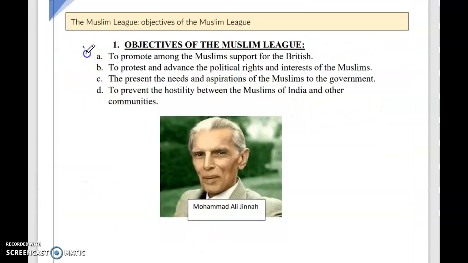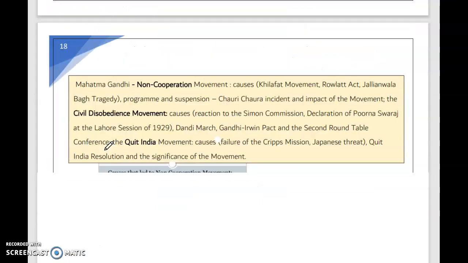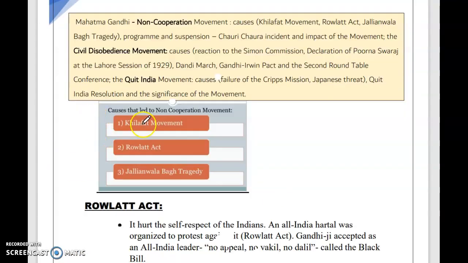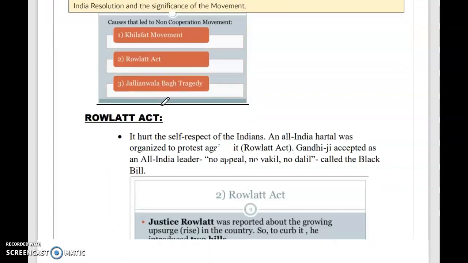Objectives of the Muslim League. Again, a very important topic. The Khilafat movement, Rowlatt Act, Jallianwala Bagh tragedy, Mahatma Gandhi non-cooperation movement, causes of Khilafat, Rowlatt Act, Jallianwala Bagh, and all these states. The causes, the reaction to the Simon Commission. See, these 3 topics are very, very important. Please note down the dates also.